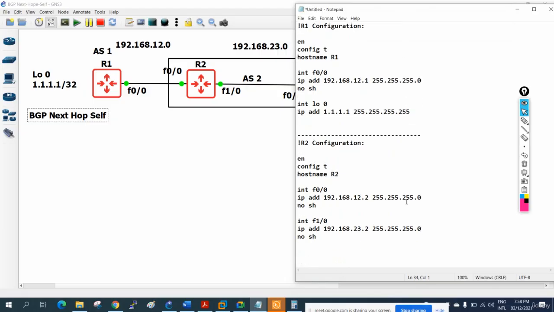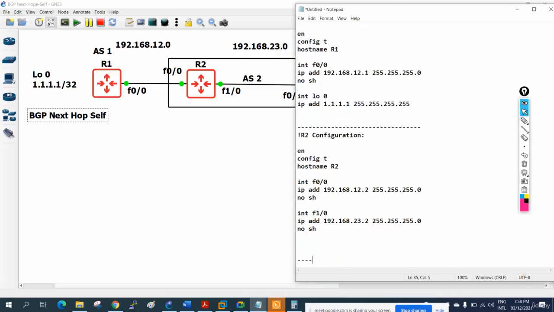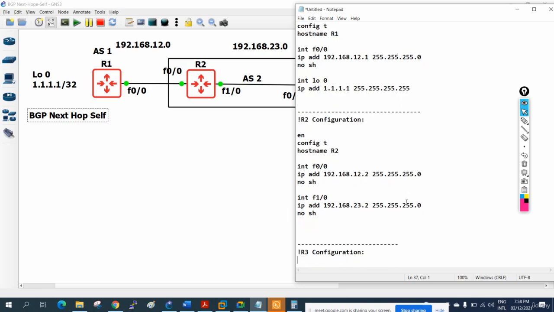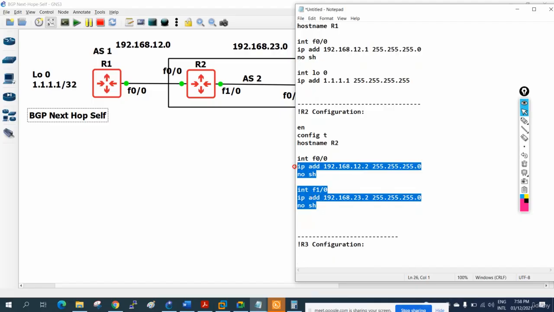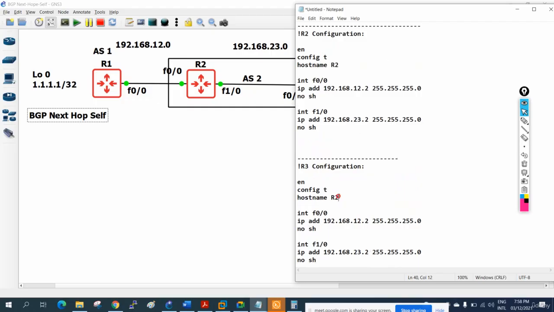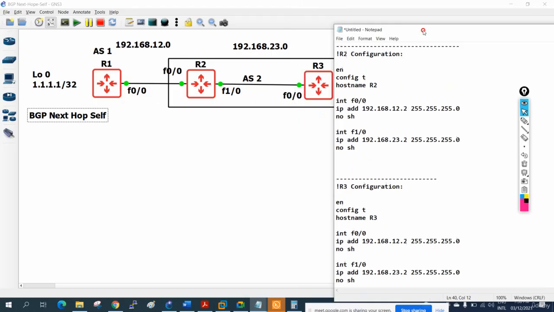What else? We are just assigning the IP addresses. Let me divide here and write the R3 configuration. Let me copy paste this and modify it for R3. So this will be R3, and in R3 what interface do we have?